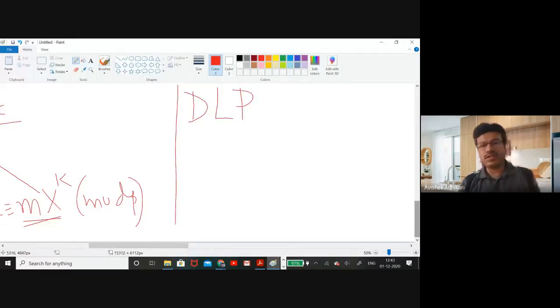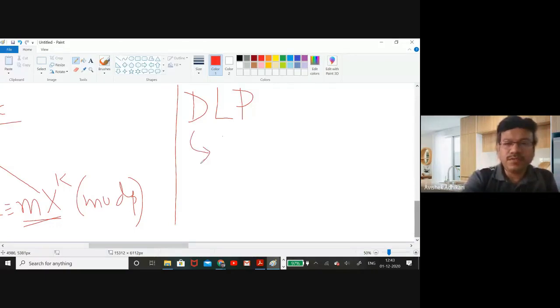If I just recap, what was that discrete logarithm problem? In a general form, suppose we have a cyclic group G, which is generated by g.